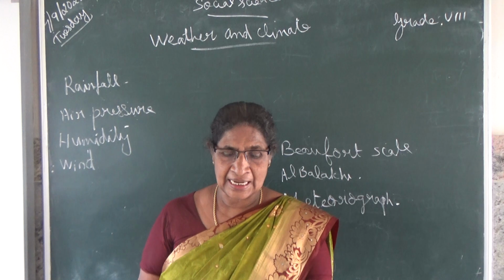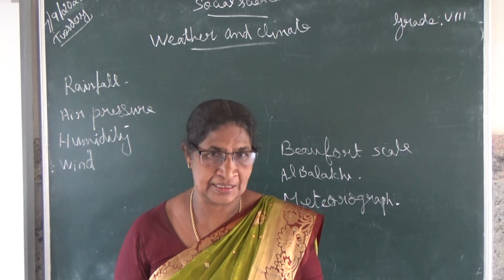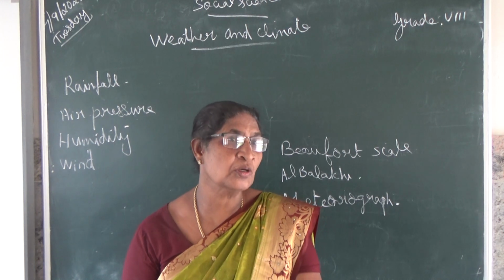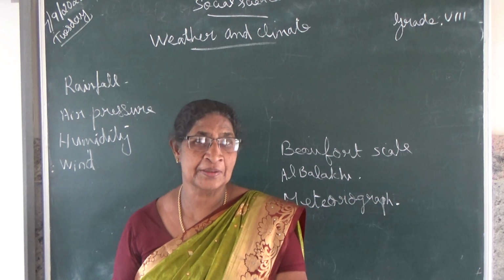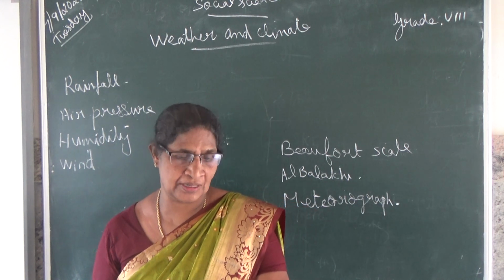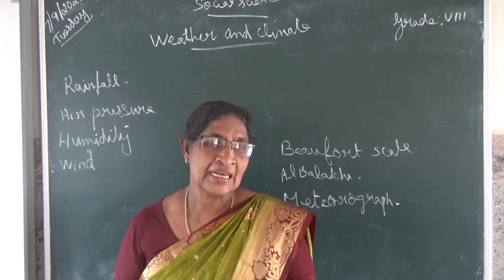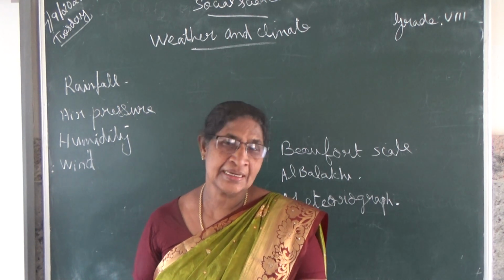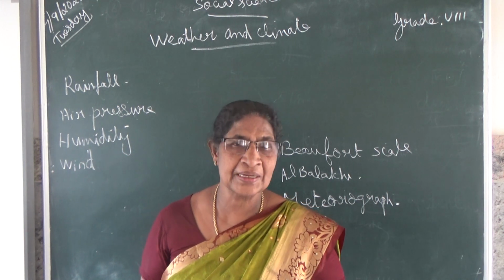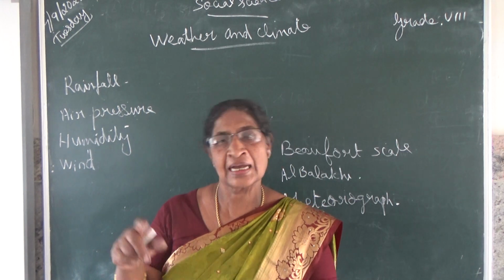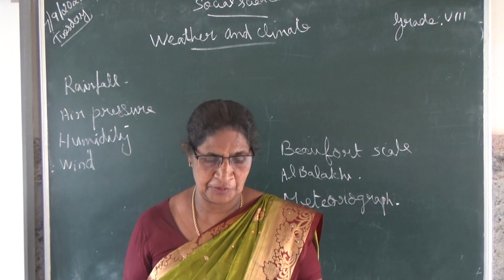Air pressure is categorized into low pressure and high pressure areas. Don't think of blood pressure. This is air pressure. An area with high temperature has low pressure and an area with low temperature has high pressure. Remember, low temperature means high pressure, high temperature means low pressure, the opposite.